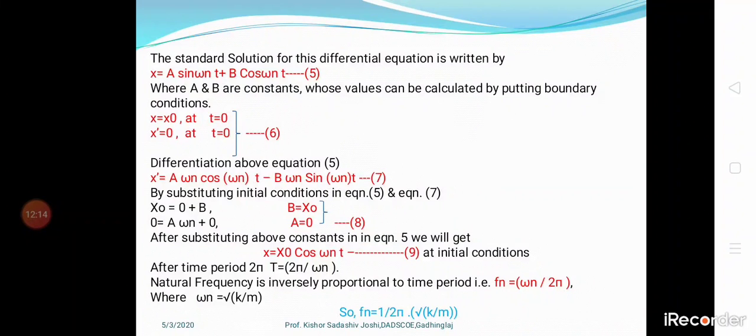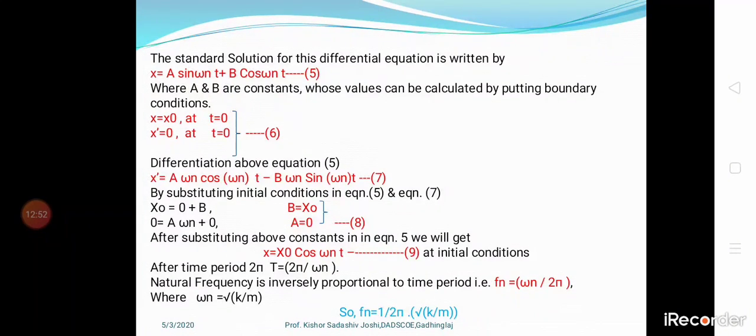Now we will differentiate equation number 5. Then we get x dash is equal to a omega n cos omega n t minus b omega n sin omega n t. By substituting the initial boundary conditions in equation 5 and equation 7, we get x naught is equal to 0 plus b. The initial conditions are given in equation 6. Next, 0 is equal to a omega n plus 0. From this we will get the values of a and b.